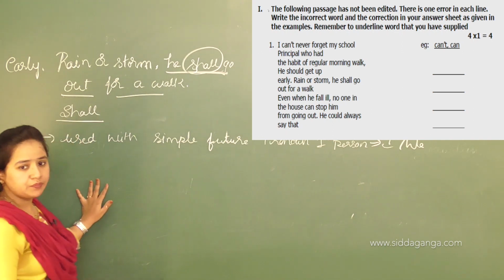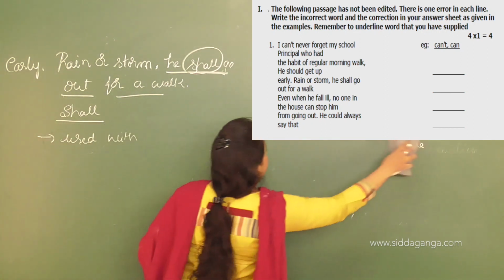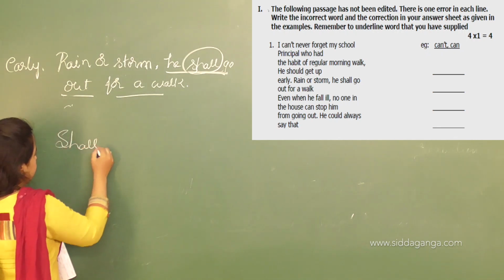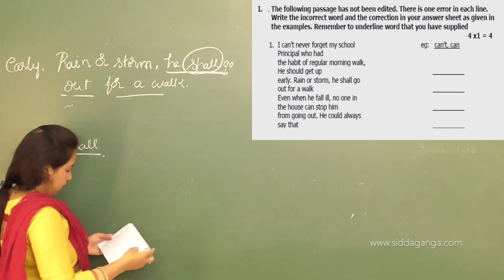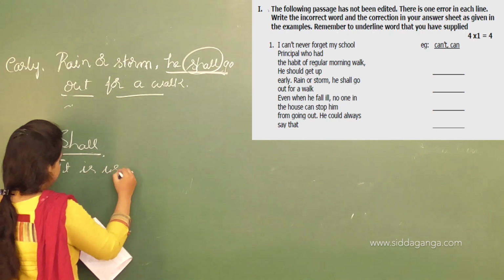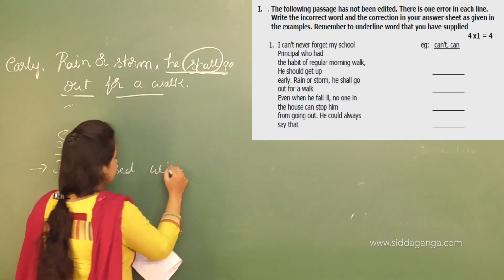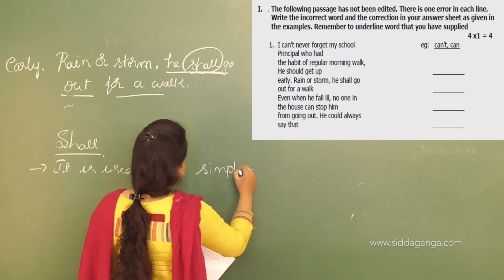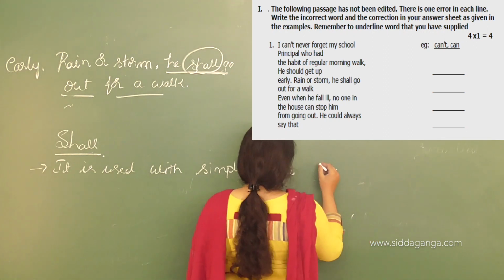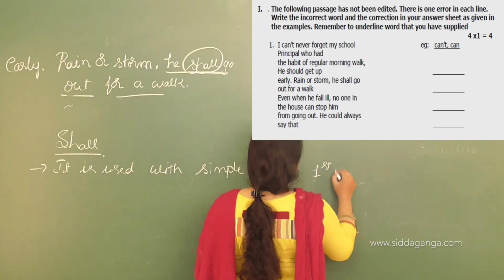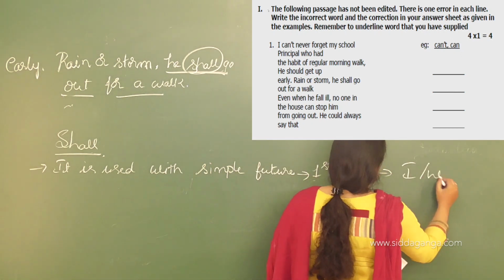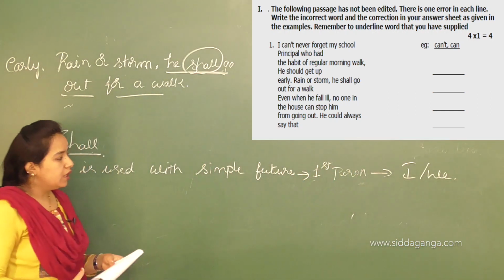It is used with simple future when the pronoun is in the first person, that is I or we. So in this case, I and we.